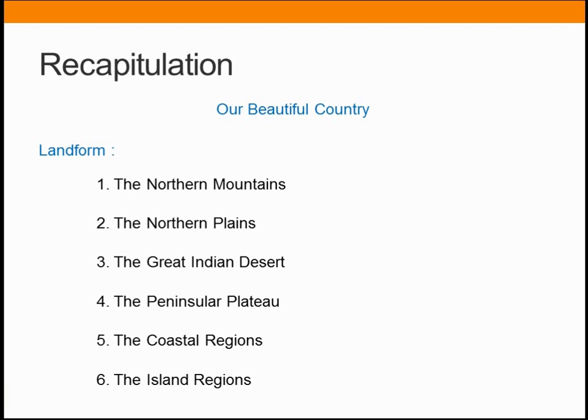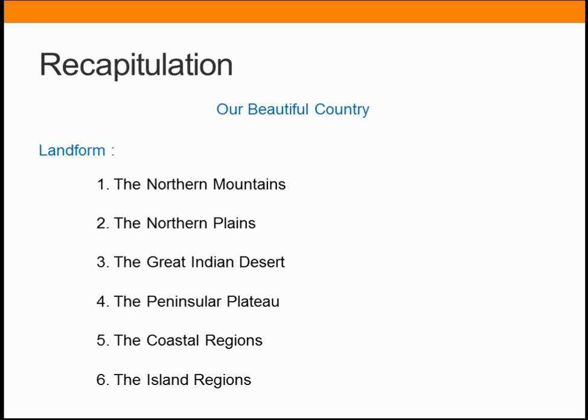So, what are the landforms we learnt in this lesson? They are the northern mountains, the northern plains, the Great Indian Desert, the peninsular plateau, the coastal regions, and the last, the island regions, isn't it? So, under northern mountains, we learnt about the Himalayas and the peaks of these mountains, isn't it?